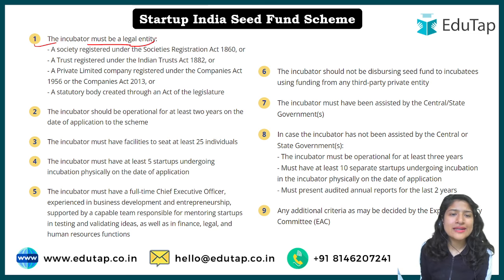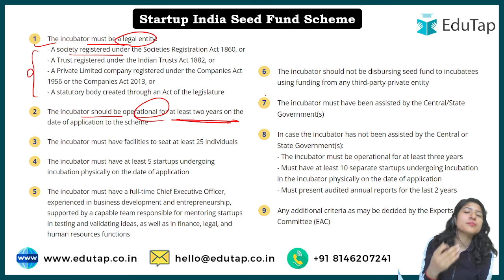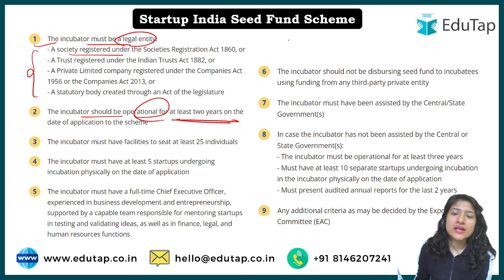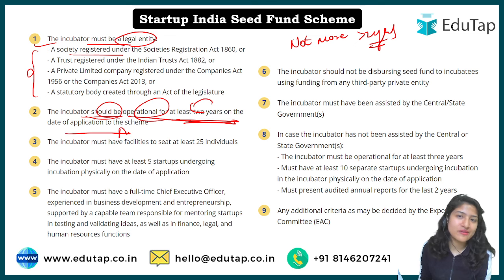The incubator must be a legal entity, and society registered. These are the criteria: the incubator should be operational for 2 years. In the case of a beneficiary, the startup should not be more than 2 years of establishment, because then it's not a startup actually, right? And in this case also, the incubator should have operated at least 2 years on the date of application, whenever they apply to be an incubator under the scheme.